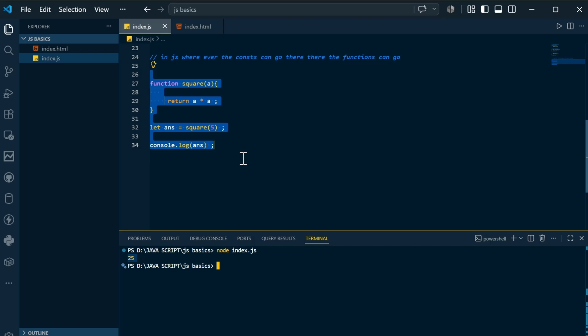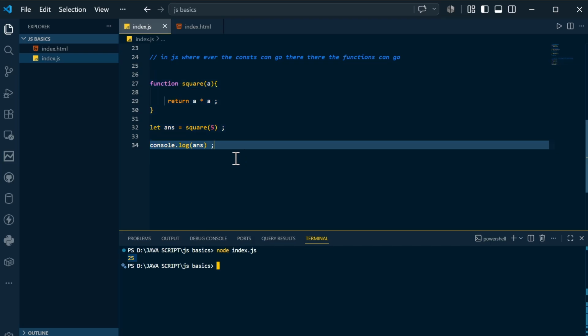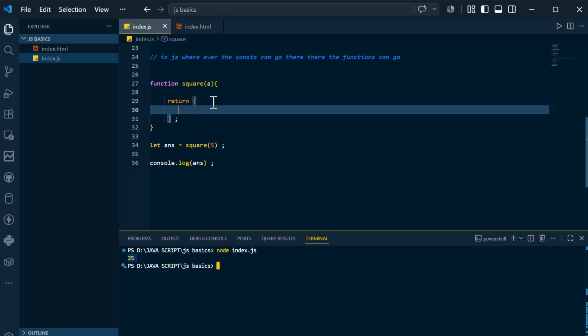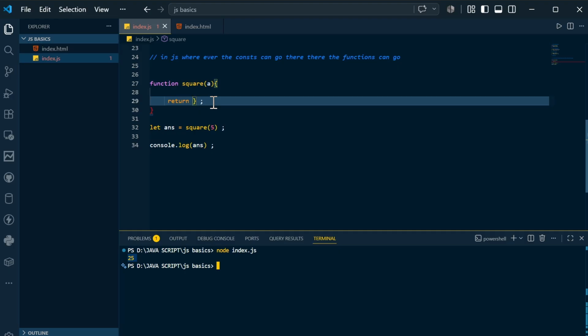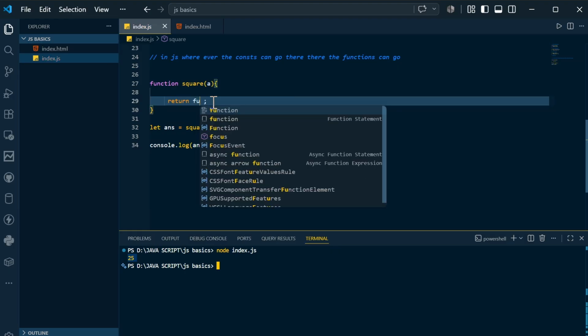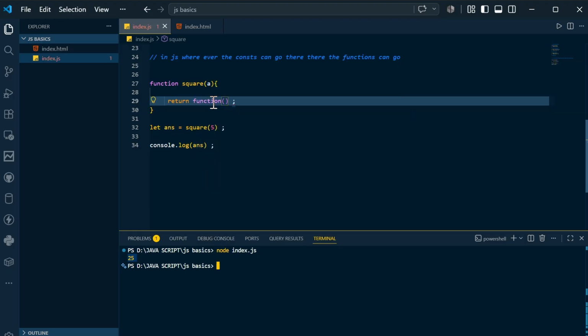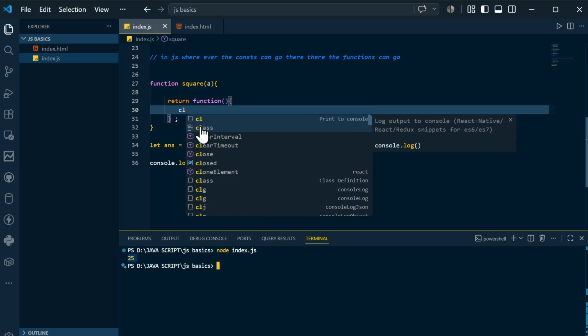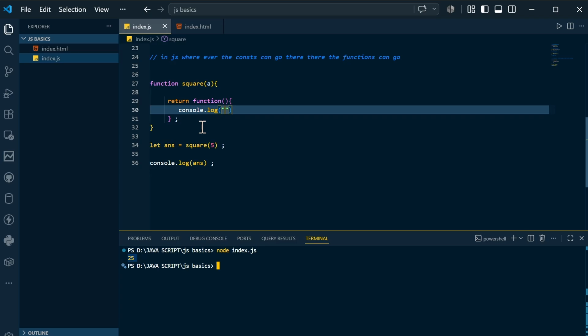This is simple code. Now what I want to say is, as I said, instead of returning a constant, you can return a function. You can remove this and say function, opening it in this fashion. You can do console.log here: I am in the function of function.